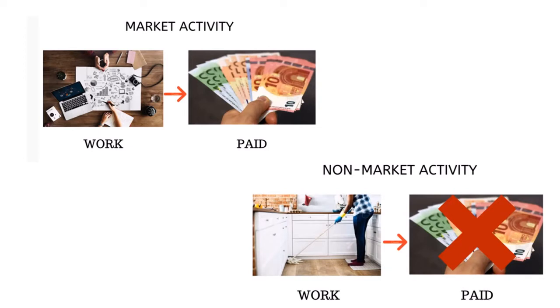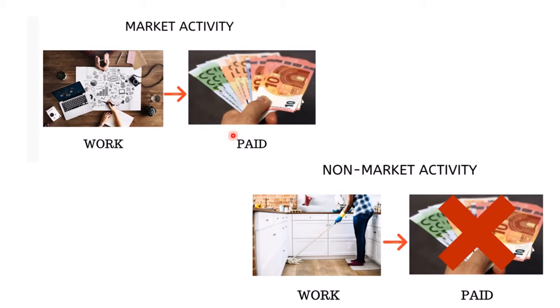Now, to understand it better, look at these pictures. So you see, if you make a product or do some service, you sell it in the market, what do you get? You get paid for it. Okay, this is sold, you get money for it. That is called market activity.